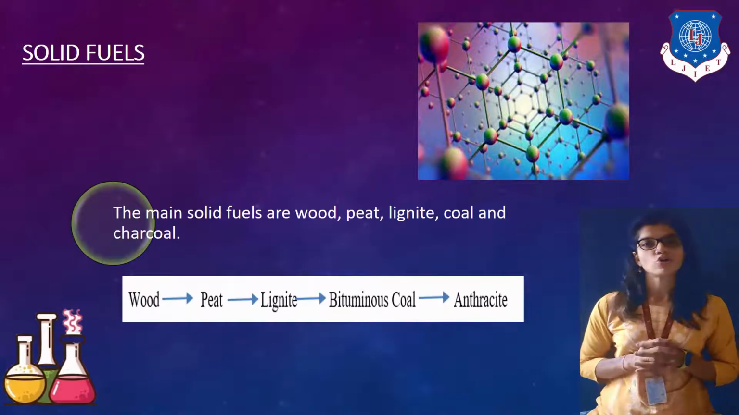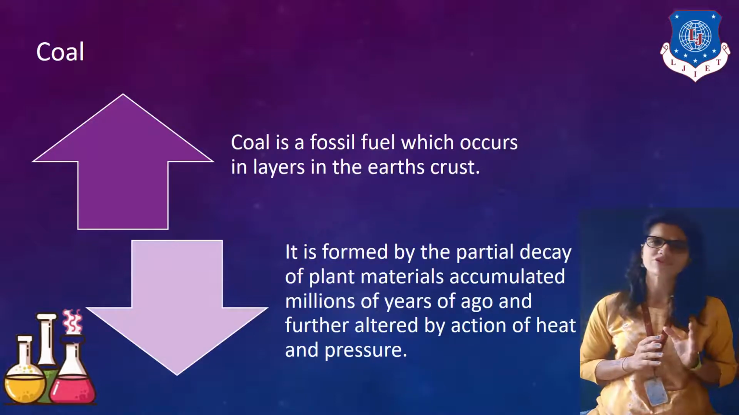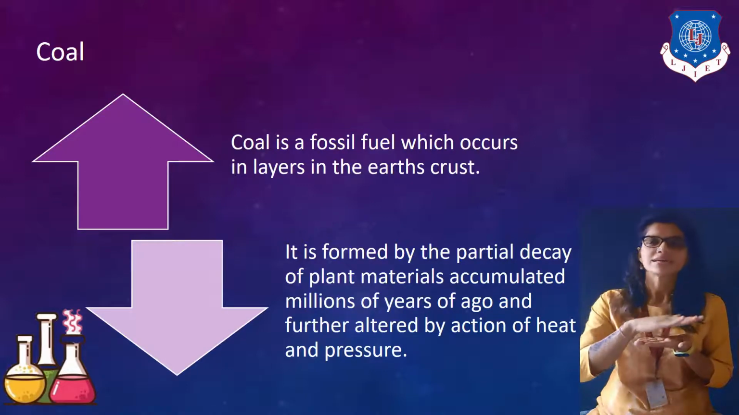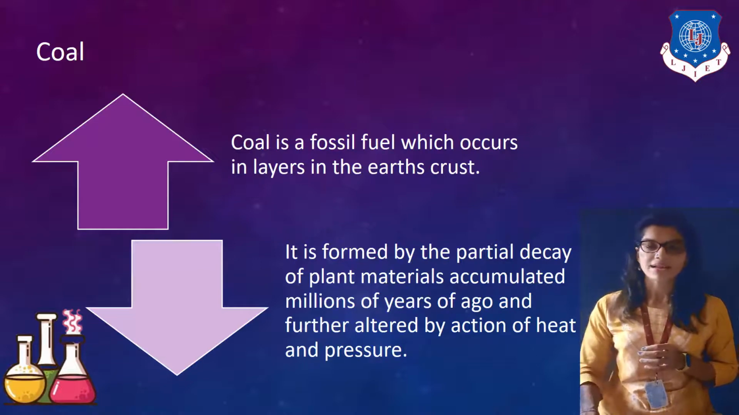Let's take a look at coal first. Coal is a fossil fuel which occurs in layers in the Earth's crust. Right? It generally occurs in the Earth's crust. It is formed by the partial decay of plant materials accumulated millions of years ago and further altered by the action of heat and pressure. So it is generally produced by pressure, heat, temperature, etc. Right? It's a layer by layer process. Remember it quick. Okay?